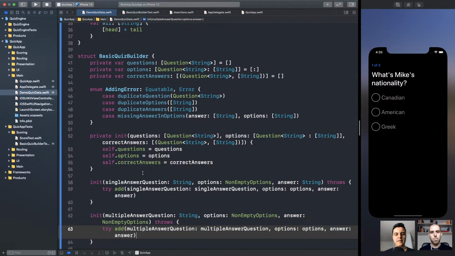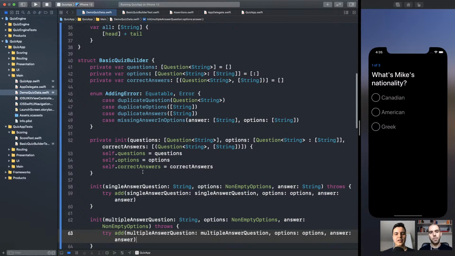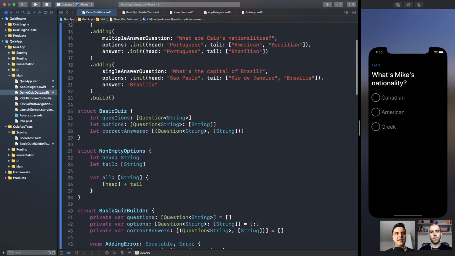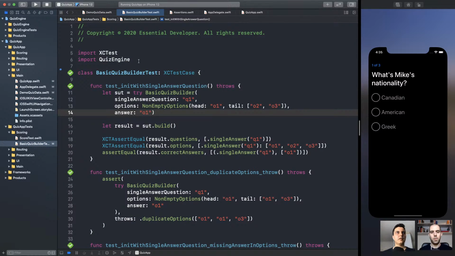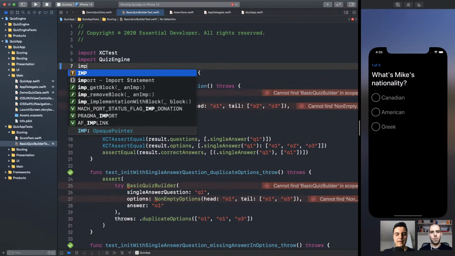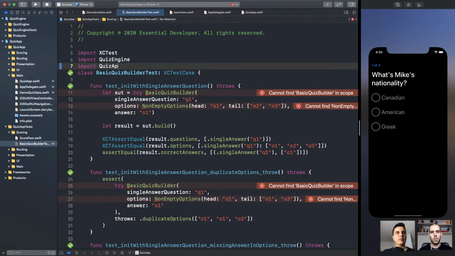Make sense? Yes. So we use access control to prevent those mistakes as well. Again, the type system, the compiler, enforcing these invariants for us. And again, the test is the first client of this API, so we can also test the access control here as well.